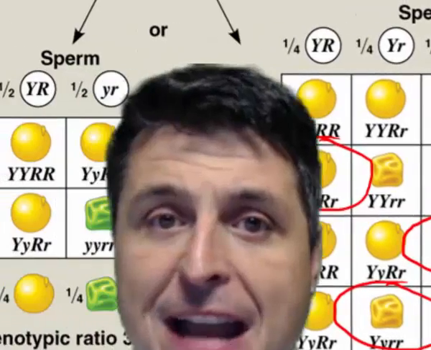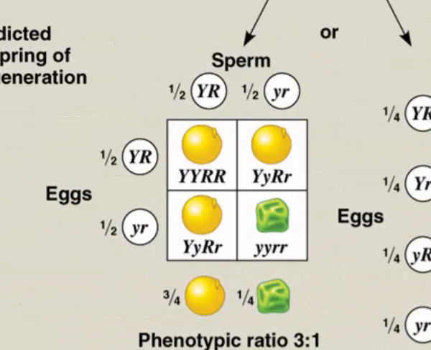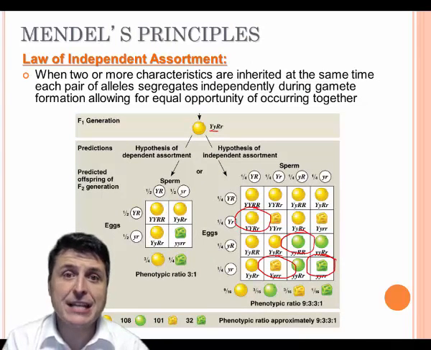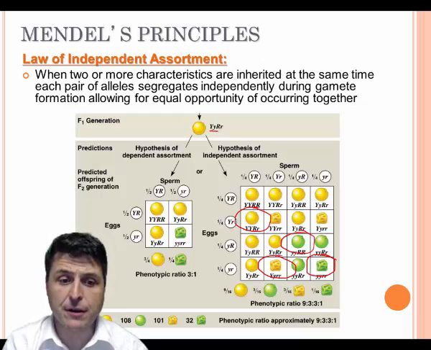If these factors could not separate independently of each other, we would always see the yellow going with the round and the green going with the wrinkled. But because they are able to create separate varieties, it tells us that these alleles can separate independently of each other.